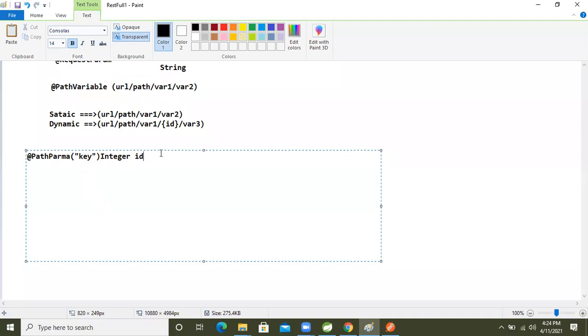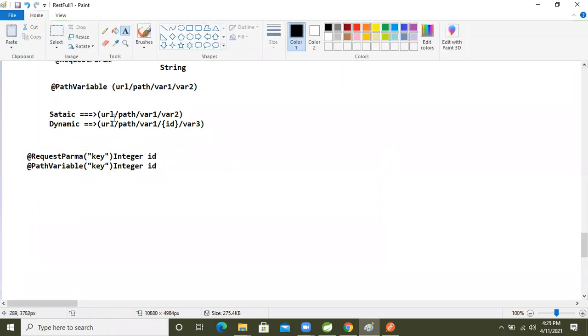But if you want to read the path variable, it is the same, right? Sorry, guys, this is not path, this is request. This one is the path variable. So here also we pass the key, and this is the Integer id, okay? Like that we are reading the data inside the controller, okay? So don't worry why I'm explaining this.